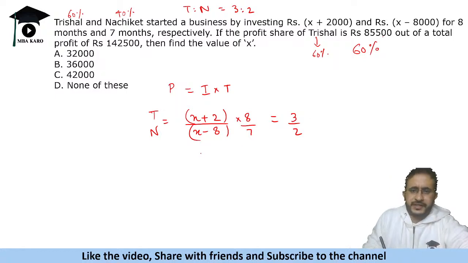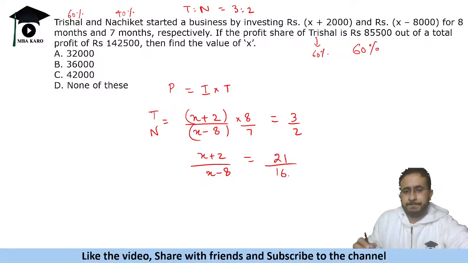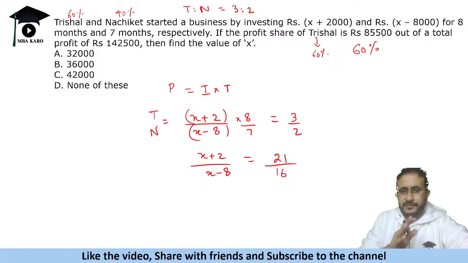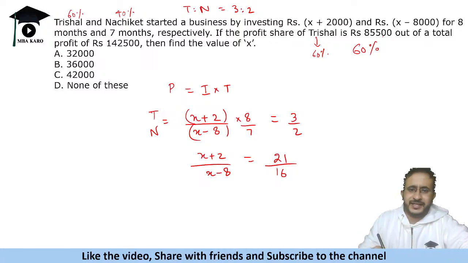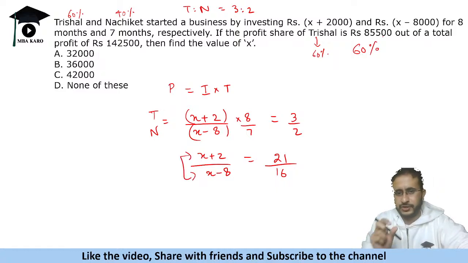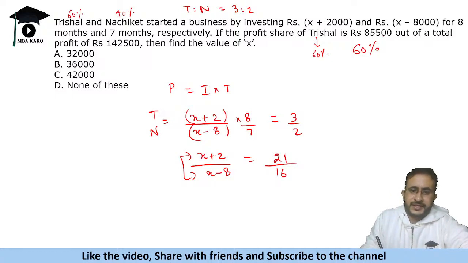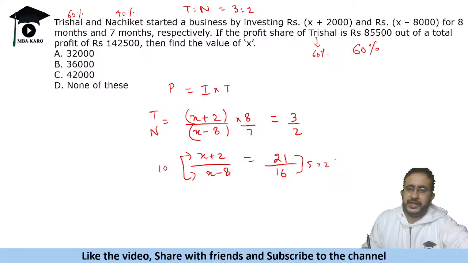Okay, so when I take it this side, so it is x minus 2, x plus 2, x minus 8. This is 21 and this is 16. Okay, now I'll tell you a smart way to solve this without even solving the equation. So there are certain things like जैसे एक तो zero तीन बार लिखने की जरूरत नहीं है. ठीक है, that saves your time. Second thing, ऐसे क्वेश्चंस, ऐसे फ्रैक्शंस जब बन रहे होते हैं, रेशियो ऐसी इक्वेशन बनती है, how to solve it. See there is a gap of 10. 2 से -8 में कितना गैप है? 10 है. इसमें गैप कितना है? इसमें गैप है सिर्फ 5 का. So change it to 10, equate the gaps, so it becomes 42 by 32.